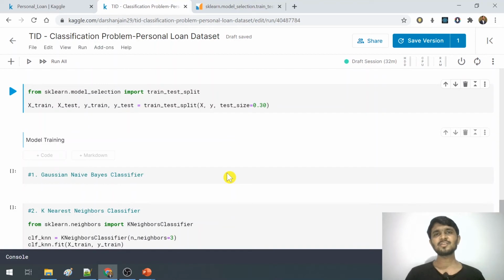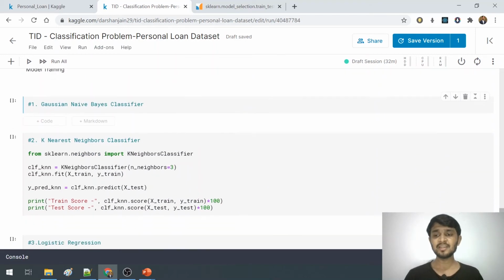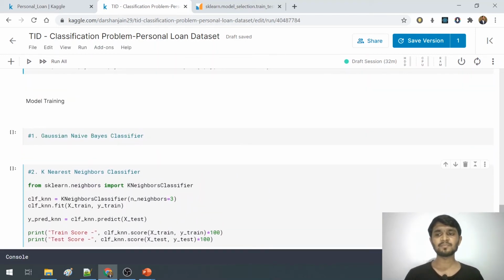In this classification based problem statement, we will be using 3 different types of models, that is Gaussian naive Bayes, k nearest neighbor and logistic regression. I'll show you how to prepare code for Gaussian naive Bayes, and similarly you have to follow the code that I have given for KNN, that is K nearest neighbor, and the logistic regression. At the end we will compare the scores of the three models. By scores I mean how accurately our model has predicted the values.